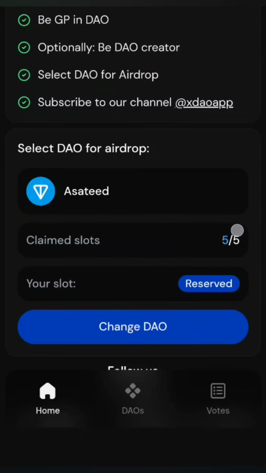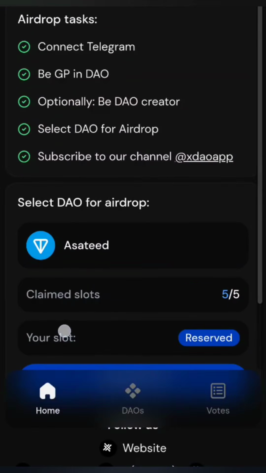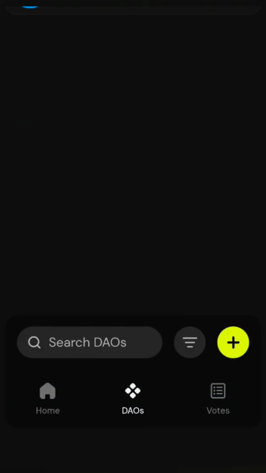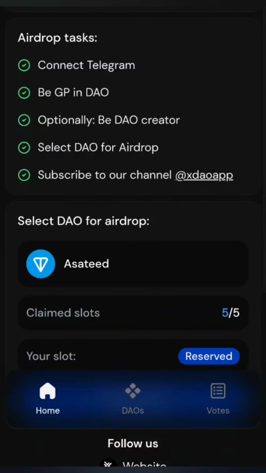As you can see, we have 5 members, and we have 5 slots, and all of them are full. So I cannot accept new members. If a new member arrives, member number 6 will not get an airdrop. So it's important to take note about that. And yeah, that's all, guys.